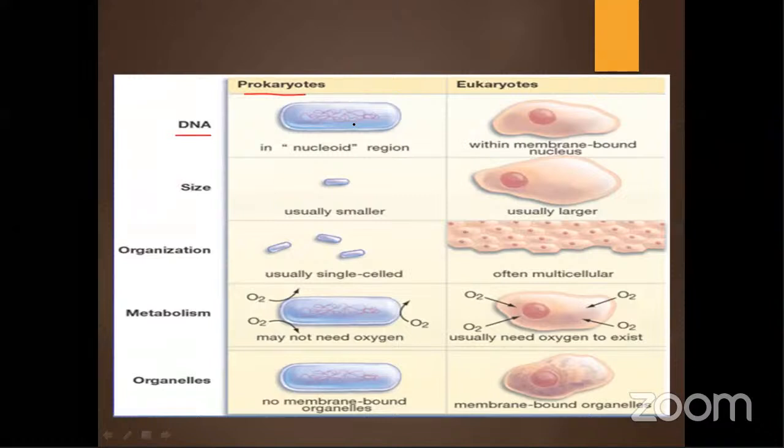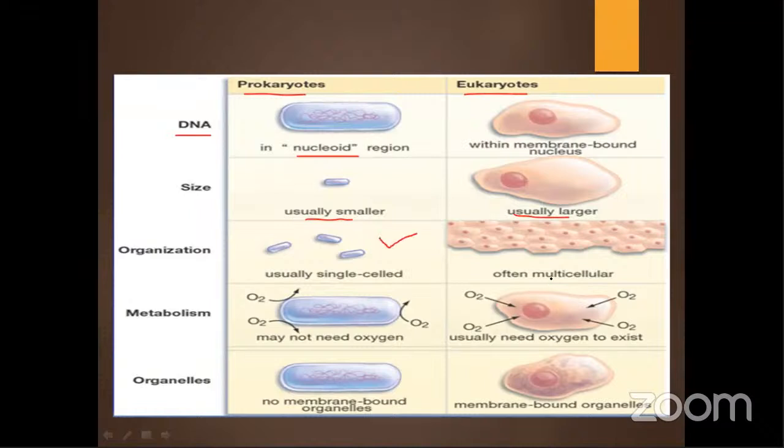So that is present freely in the cell. That is called nucleoid. That is a thread-like thing, no nucleus sort of thing is present over here. Here there is a very prominent membrane-bound structure present in eukaryotes, which encompasses your chromatin material. Okay, the size is usually smaller. Here the size is quite big. Here the organization is usually single cell.